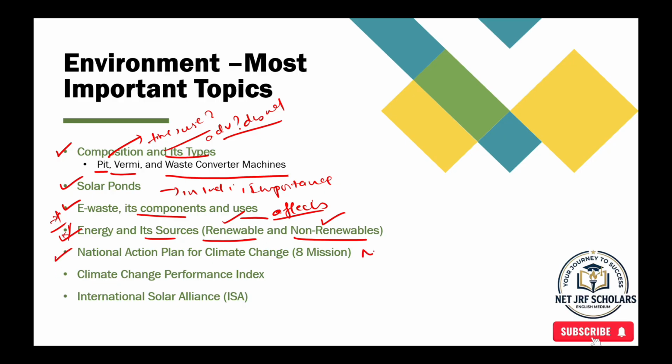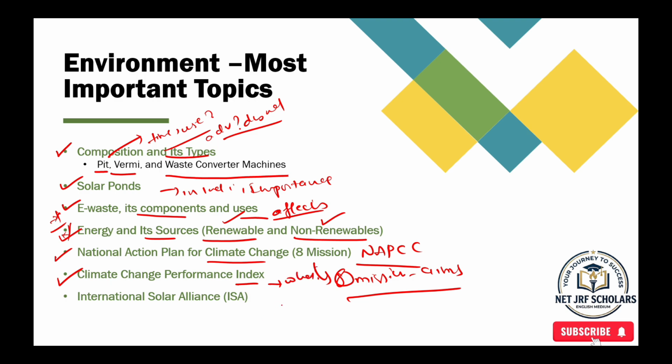And next we have the NAPCC, the National Action Plan on Climate Change, under which there are 8 missions. These missions and their aims are very, very important. Do read on it. And the Climate Change Performance Index: what is it, which institute releases it, and what is India's rank.